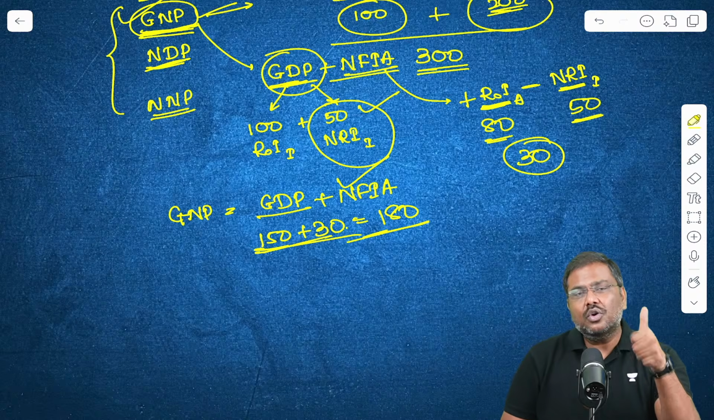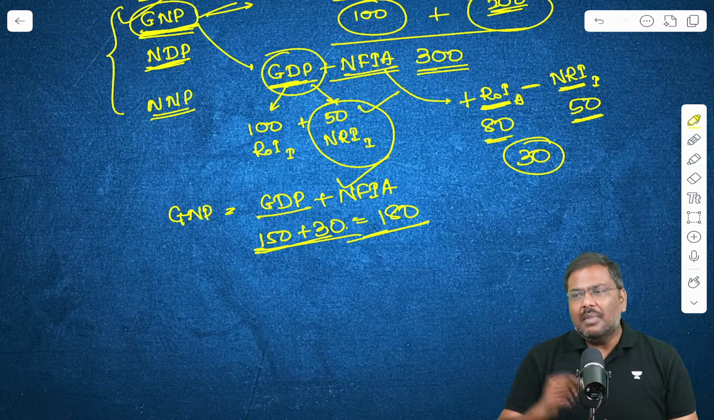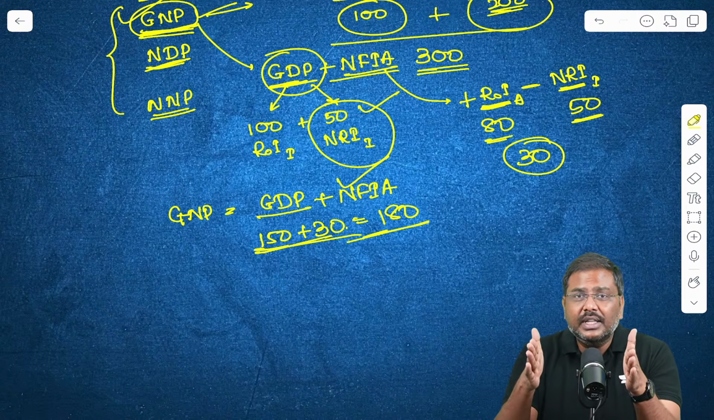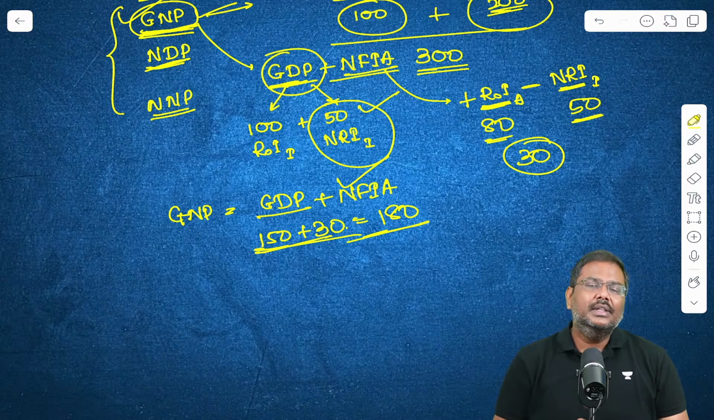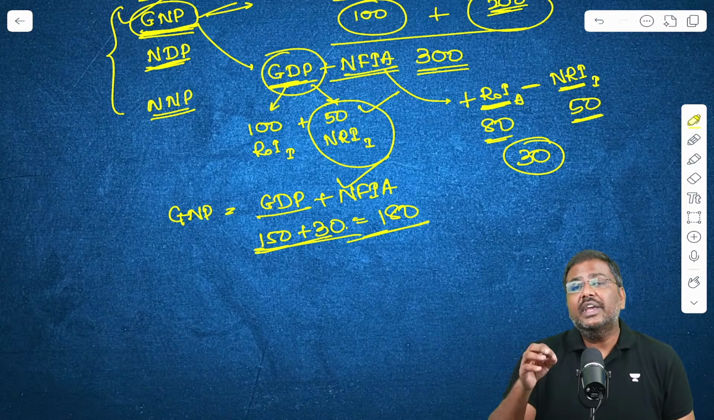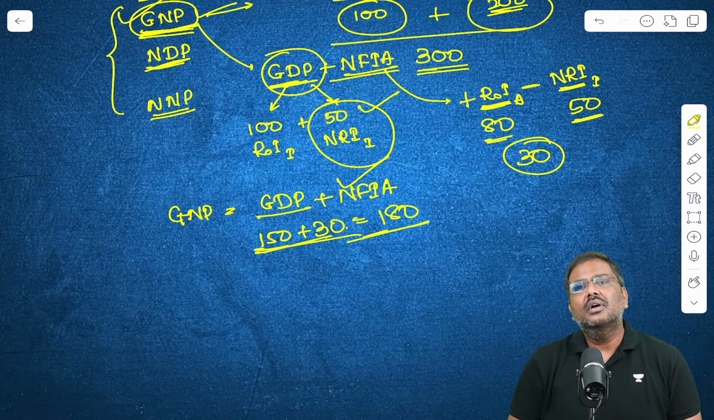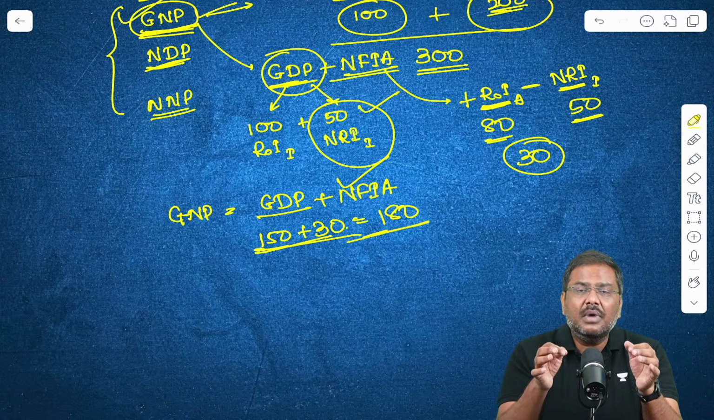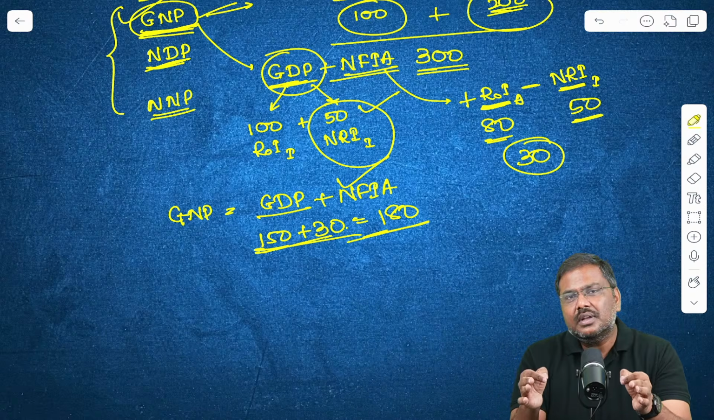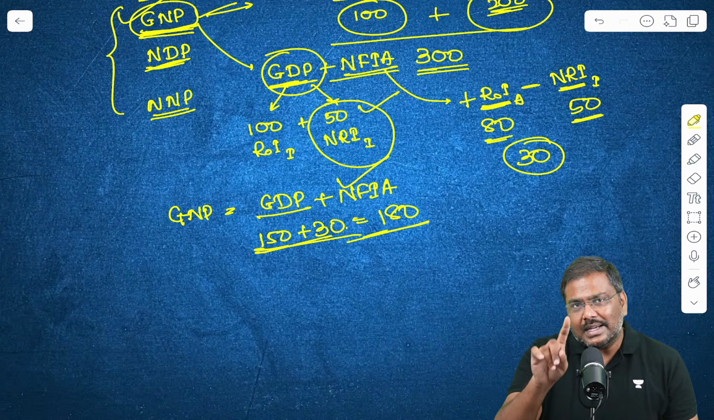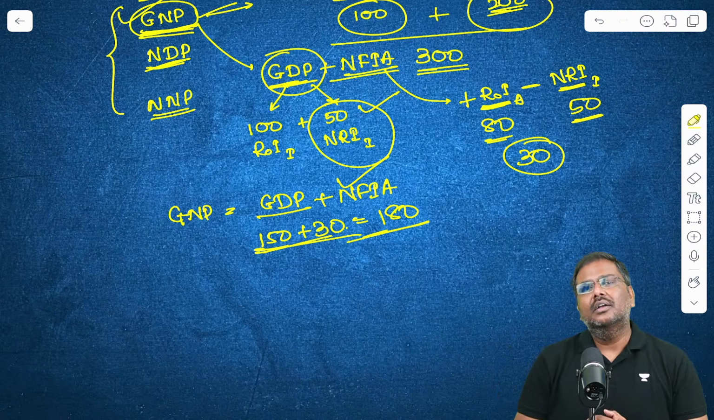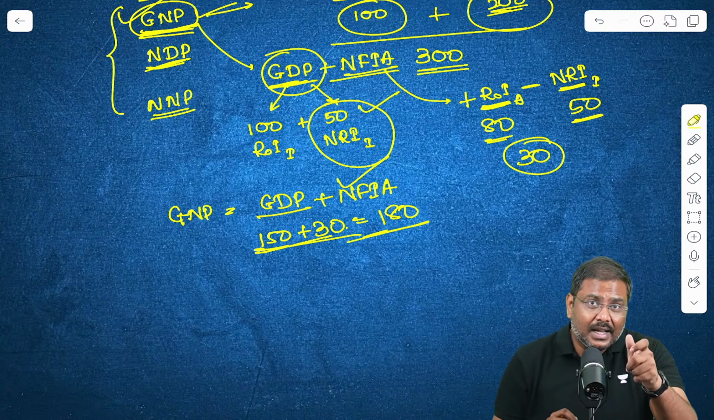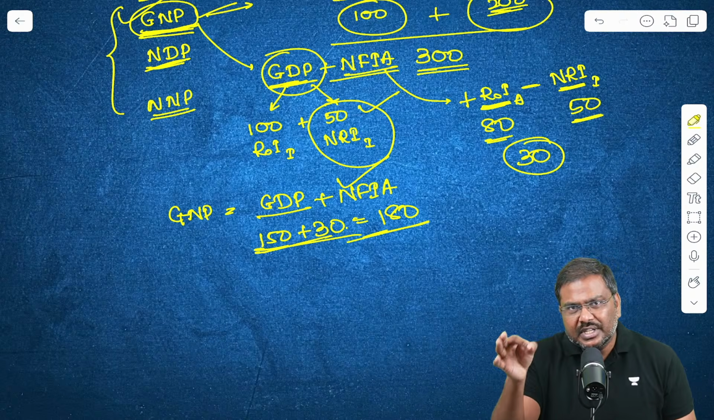One is the GDP, gross domestic product, the market price of all the final goods and services which are produced within the territory of India. This is a geographic concept. Then there is a GNP. GNP is a nationality concept. Here, the focus is on the market price of all the final goods and services which are produced by the residents of India, whether within India or outside India. That is GNP.